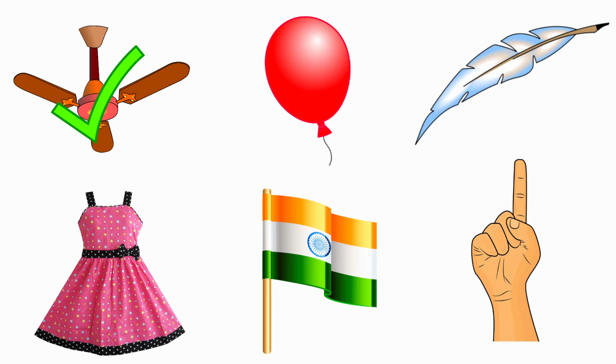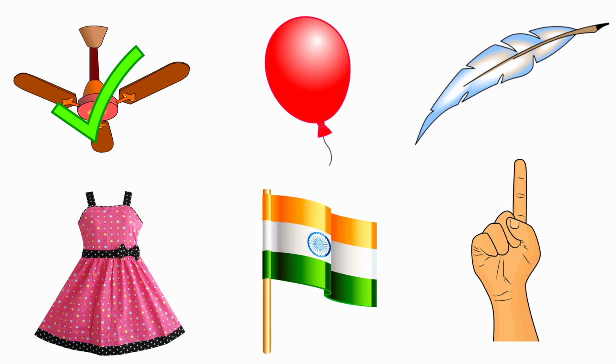Next one, balloon. Balloon. The beginning sound of the picture balloon is B. And the sound of the letter F is /f/. The sound of the letter F is /f/ and the beginning sound of the picture balloon is B. Both are different sounds. So, we should not put a tick for the picture balloon.